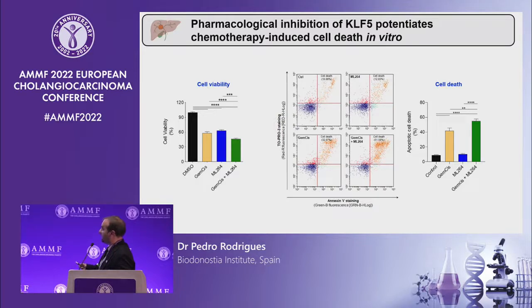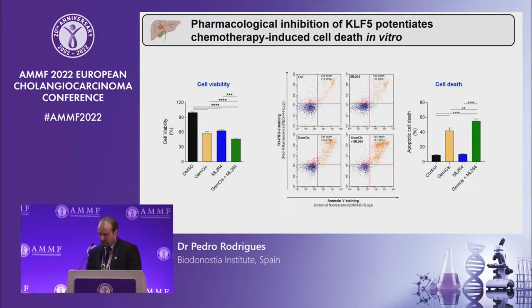And we observed that while GemCis and ML264 reduced cell viability, this effect was more evident when we combined the chemotherapy with the KLF5 inhibitor. When we measured apoptosis by flow cytometry, we were very surprised to observe that the KLF5 inhibitor ML264 did not exert any apoptosis induction when used alone, but was able to potentiate GemCis apoptosis induction in CCA cells.